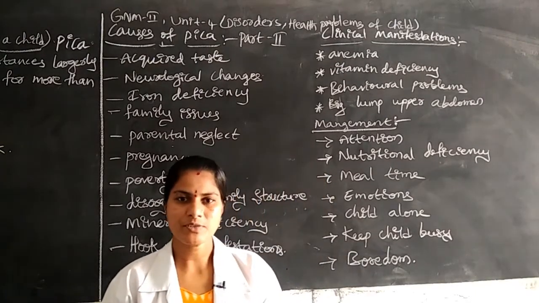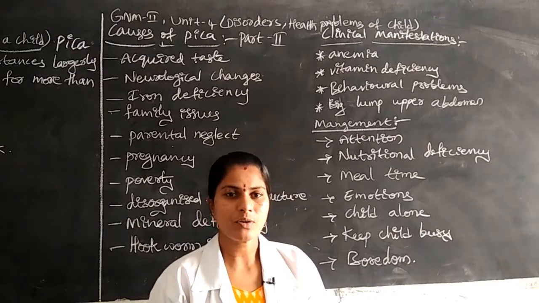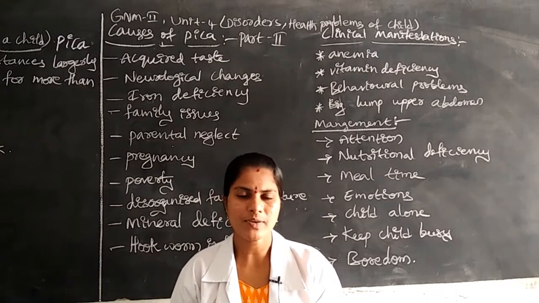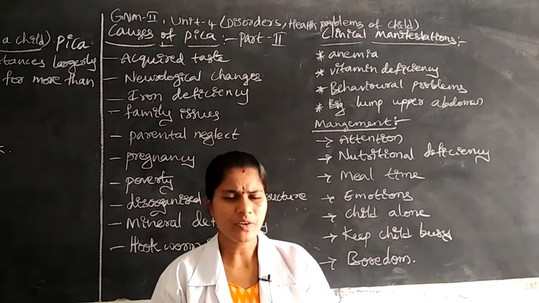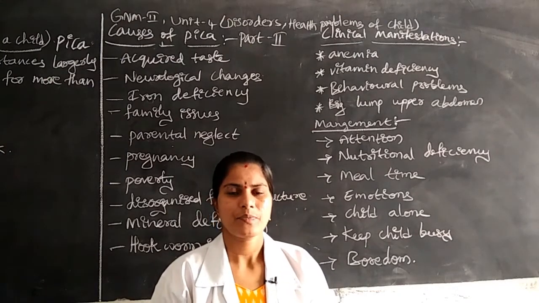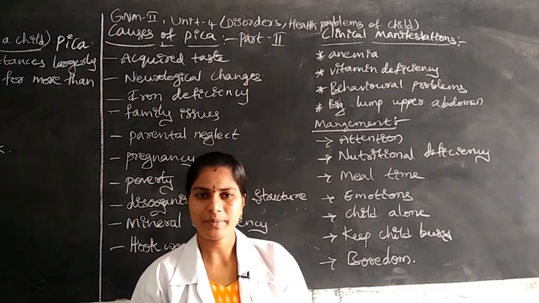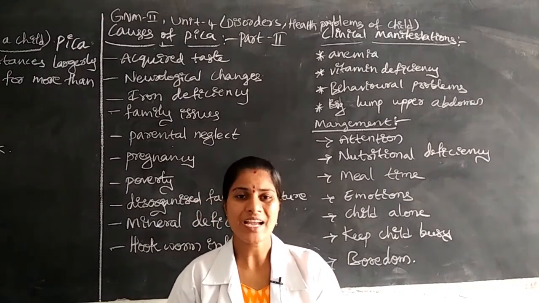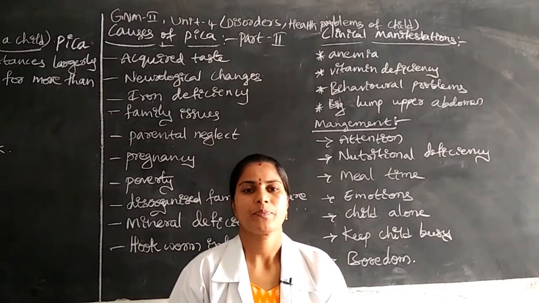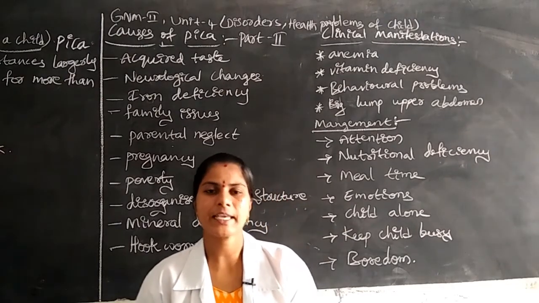Water soluble vitamins, fat soluble vitamins. In the fat soluble vitamins: A, D, E, K. Water soluble vitamins: B1, B complex vitamins, vitamin C. Some vitamins protect our body from diseases. If the body is not getting any vitamins, why? Because the child is not eating any food. That's why the child will suffer with vitamin deficiency.